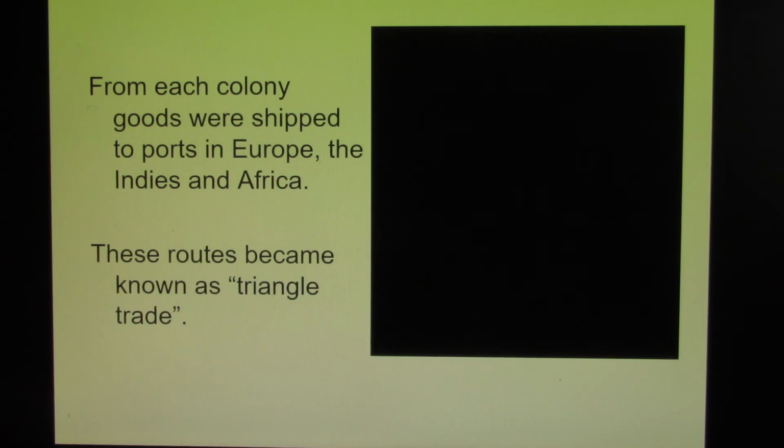Now, there were about 20 or 30 different routes that you could take for triangle trade. Some of the triangle trade went to France. Some of the triangle trade went to Spain. Some of the triangle trade would go from one colony to another, and then maybe to a foreign land and back.